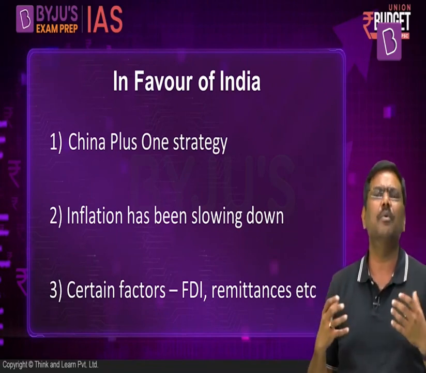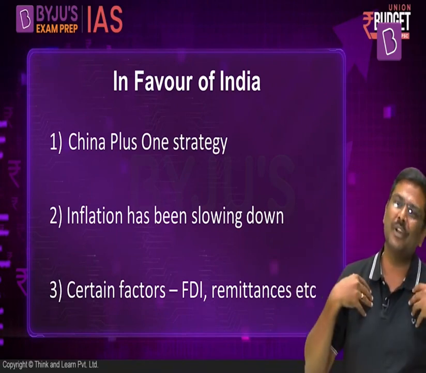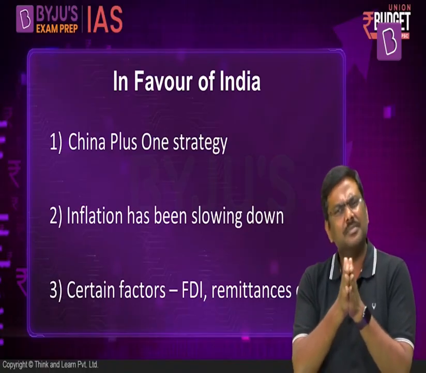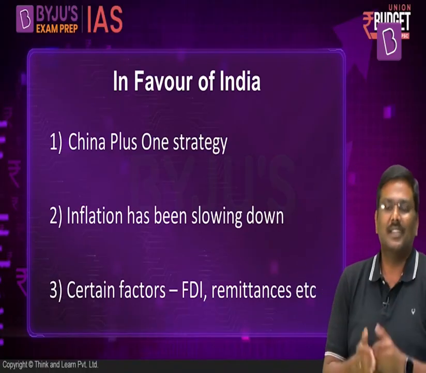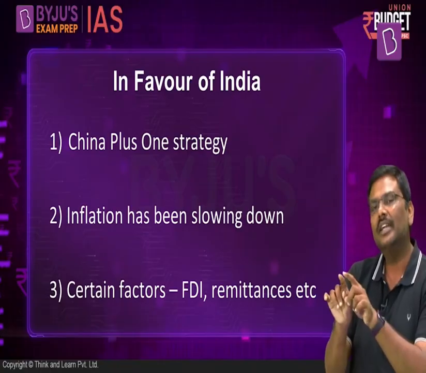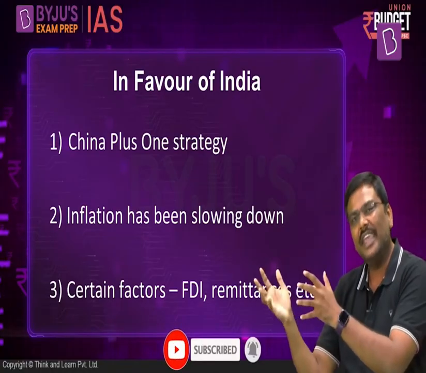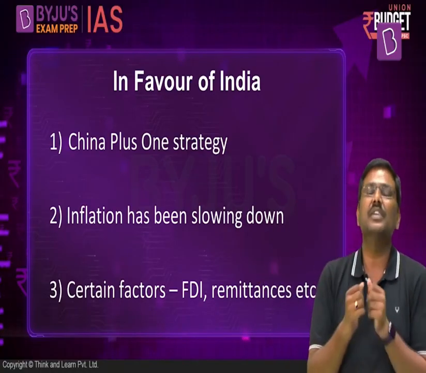No doubt, China is one of the very important manufacturing centers. No doubt, there is a trade relation with China. We are import dependent on China. Having said so, in recent times, many countries, many manufacturers have started adopting the strategy of China plus one. That is, rather than being concentrated in only one country, being dependent on one country, they are trying to diversify their trade, their imports, exports, etc., by focusing on other countries. And one country which gives them a lot of hope is India.